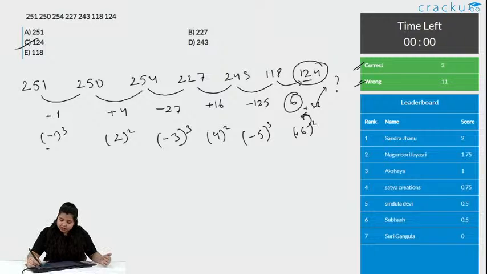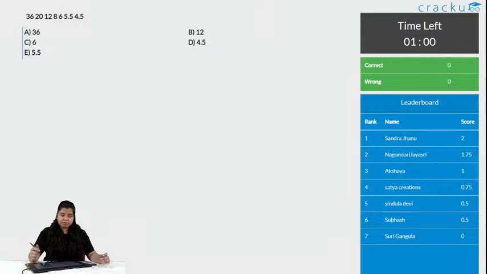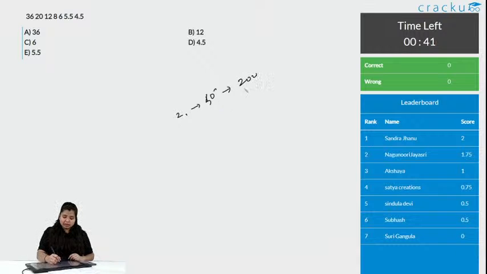So, let us go to the next question. Remember, analyze the number very carefully, see the difference, and if the differences are not in an order, think whether something is getting added. See, if the numbers are increasing, like there is 2 and suddenly it's 50, after 50 it is 200, that means things are not getting added, rather it is getting multiplied by something, as it is not getting increased by a smaller number, but a larger number.